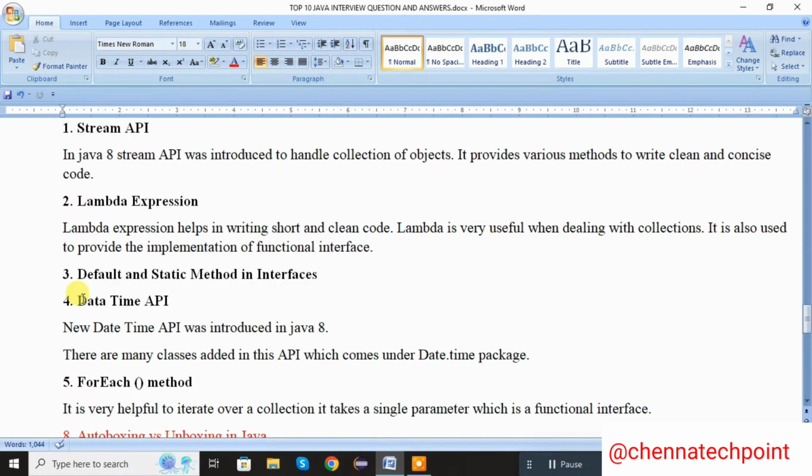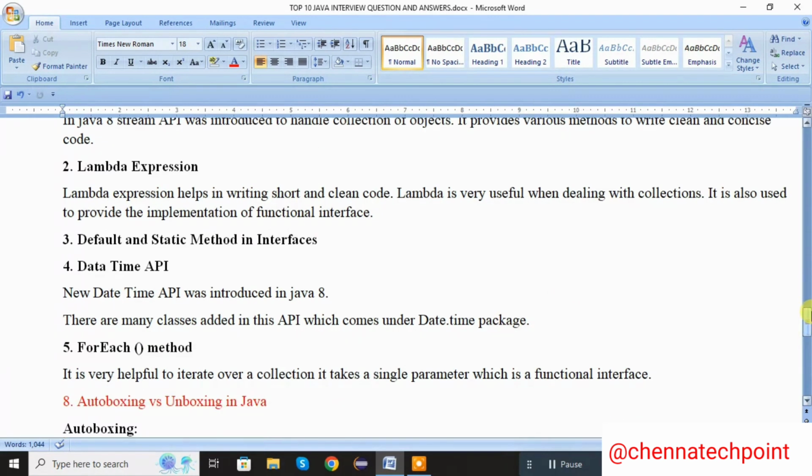Next one, date time API. New date time API was introduced in Java 8. There are many classes added in this API which come under the java.time package. Next one, forEach method. It is very helpful to iterate over the collection. It takes a single parameter which is a functional interface.